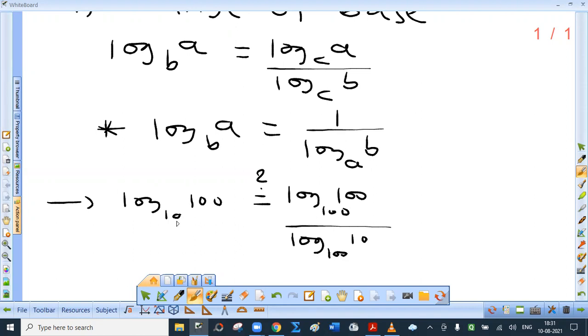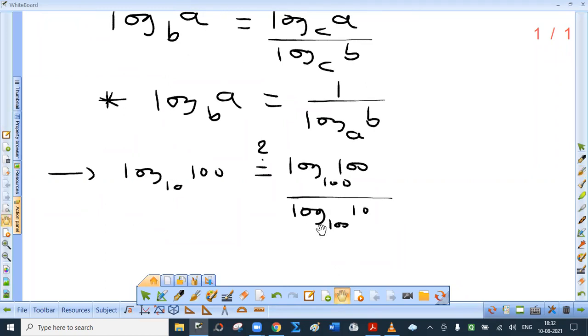Now, left hand side. Log 100 to the base 10. Logarithm is the power to which base should be raised. 10 raised to which number is 100? 10 square is 100. So this is nothing but 2. Okay, 2. Now we have to verify this.